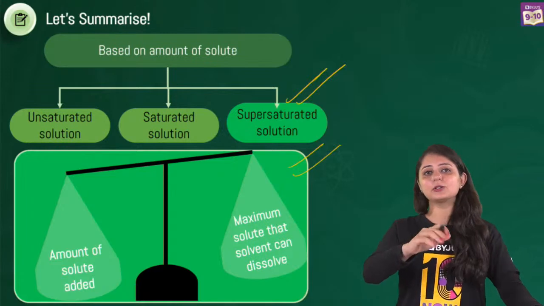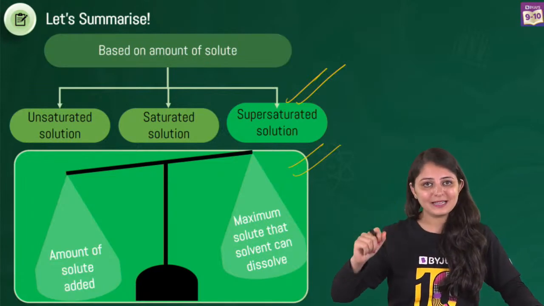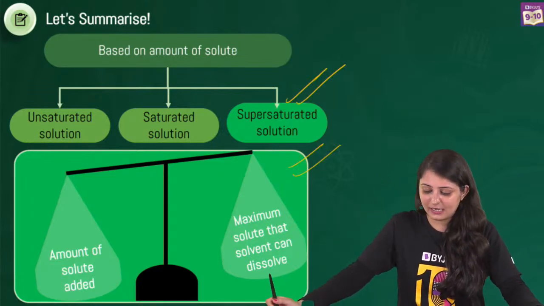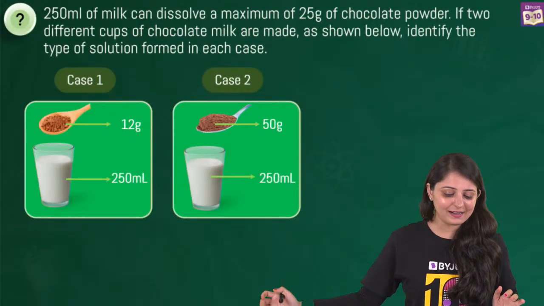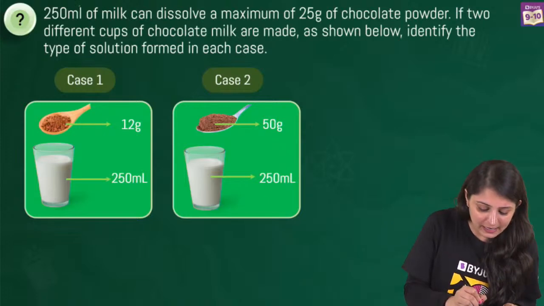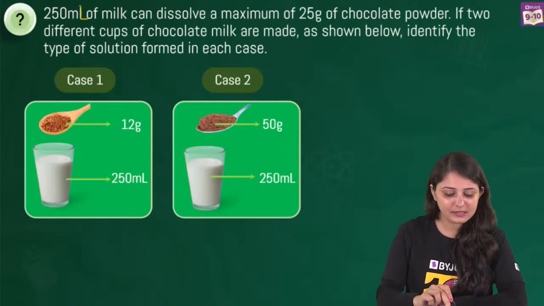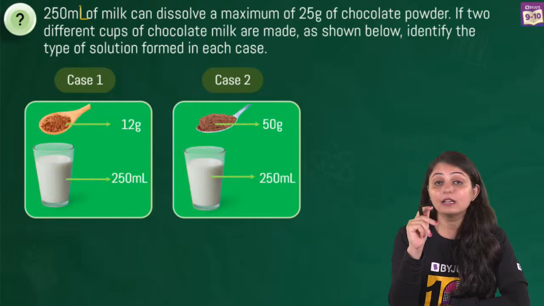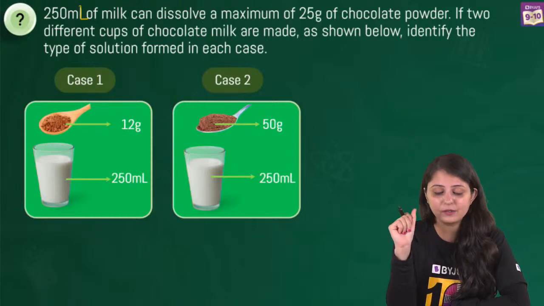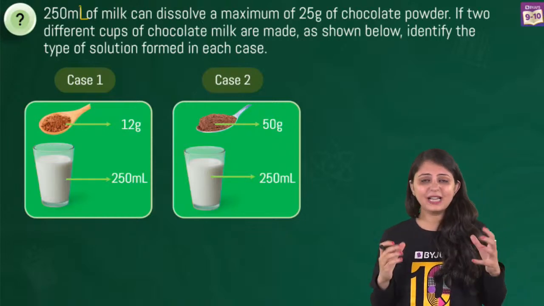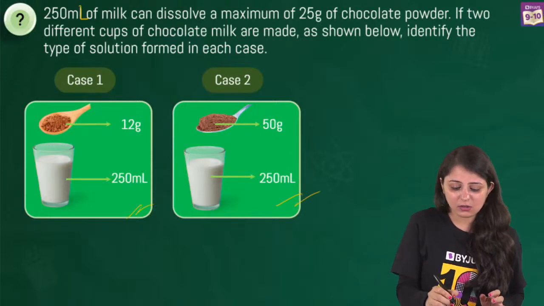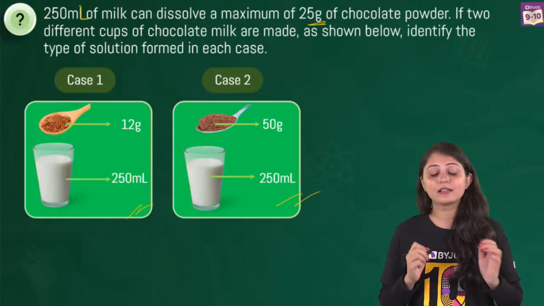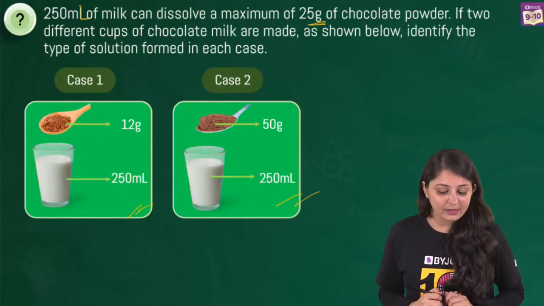But if you've understood saturated, unsaturated and supersaturated, I have a question and I am shooting the question at you right now. Quickly answer this one. 250 ml of milk can dissolve a maximum of 25 grams of chocolate powder. So, we have a glass which contains 250 ml of milk, and at the most it can dissolve 25 grams of chocolate powder.